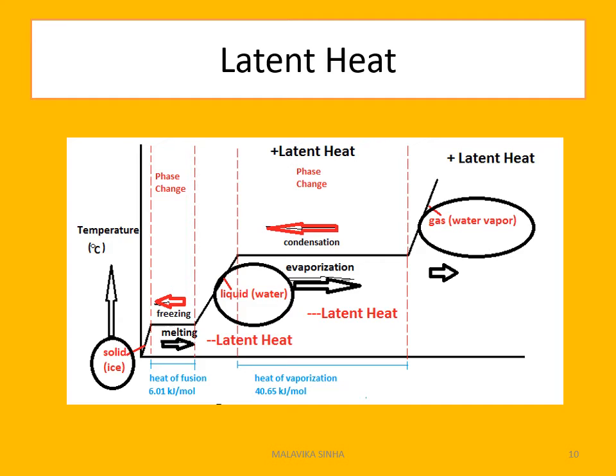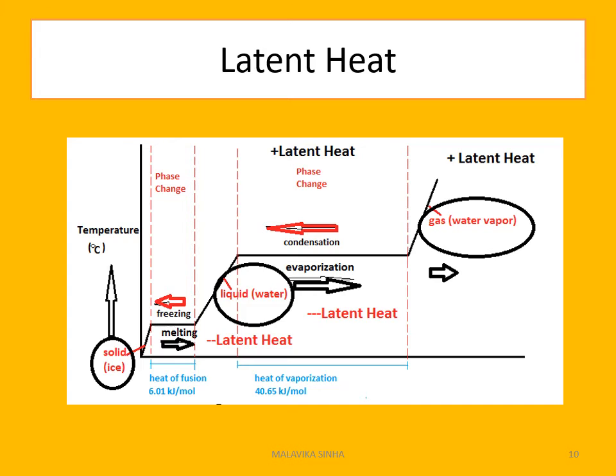Suppose the temperature of the ice is 0 degrees centigrade, and the temperature of the water is also 0 degrees centigrade, but the ice starts to melt. Then what happened? Then latent heat is absorbed, and so ice becomes water. And if the water absorbs latent heat, then it is converted into vapor without changing the temperature of the water. That is known as latent heat.